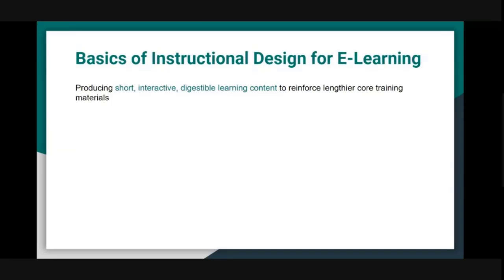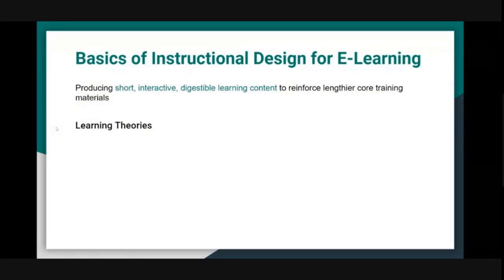Like I said, the best way to lose a learner is to just give a PDF and think they will read on their own. They will not, right? So there's got to be interactivity. It should be digestible, and it should reinforce whatever is the core training material, like the textbook or the other material that you share with them.